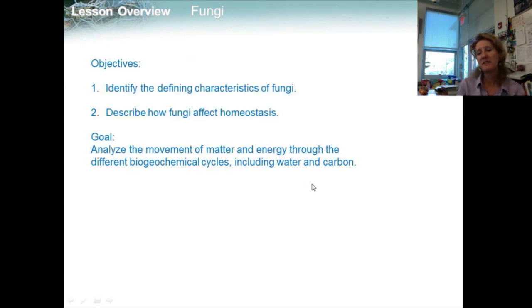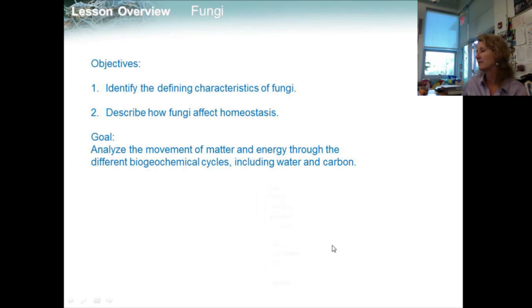So our objectives were to identify the defining characteristics of fungi and also describe how fungi affect homeostasis. The goal was to analyze the movement of matter and energy through the different biogeochemical cycles, which fungi definitely help do, including water and carbon.